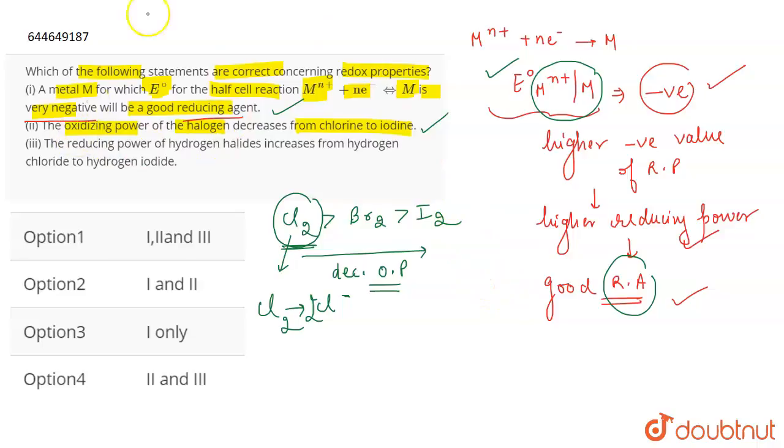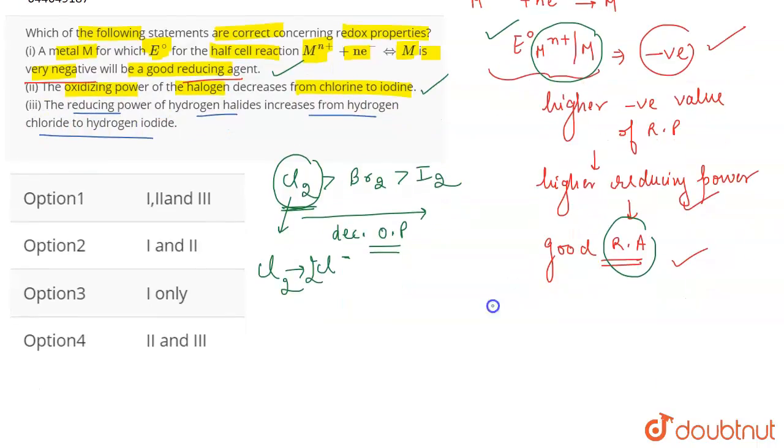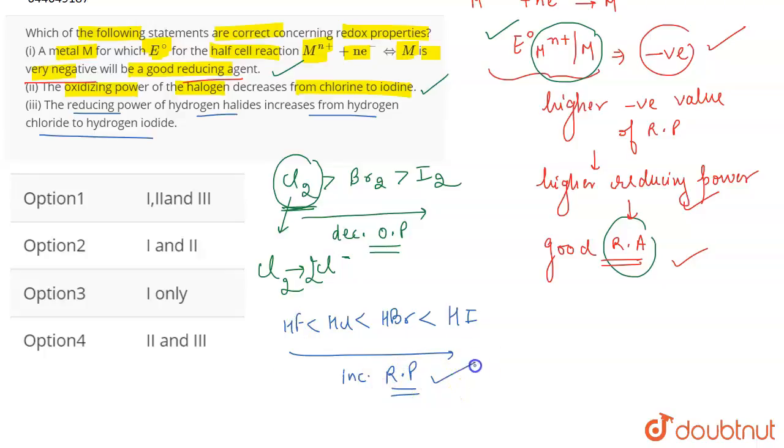Now, if we talk about the last statement, it is that the reducing power of hydrogen halides increases from hydrogen chloride to hydrogen iodide. It says that HI has a greater reducing power, then we have HBr, then we have HCl, and then we have HF. So this is the order of increasing reducing power. So this statement is correct. Why is this statement correct? Why does the reducing power increase from hydrogen chloride to hydrogen iodide?